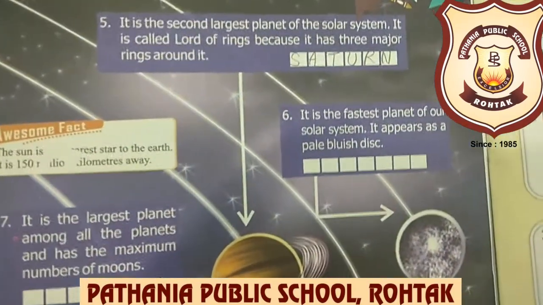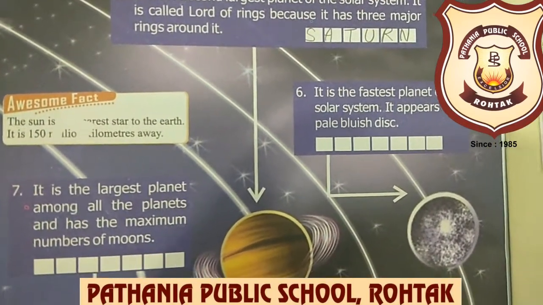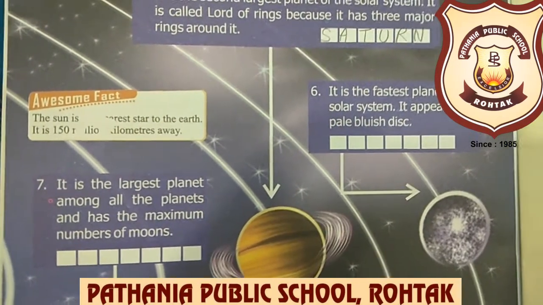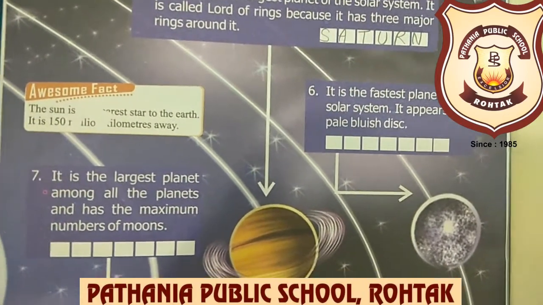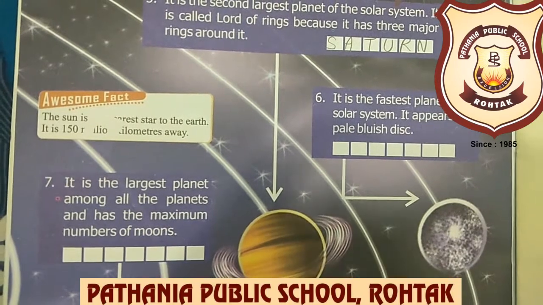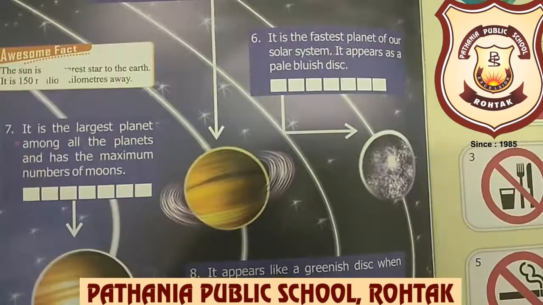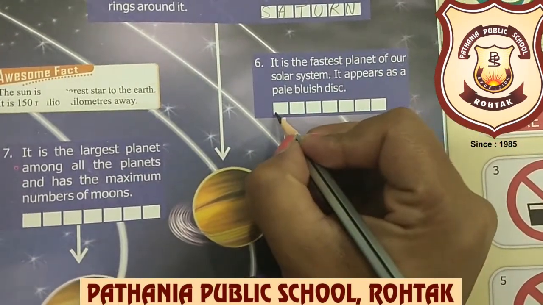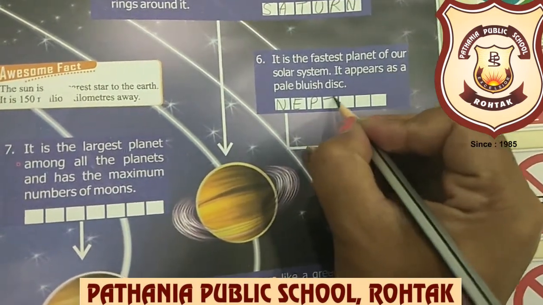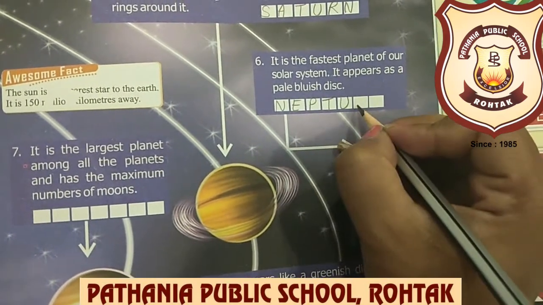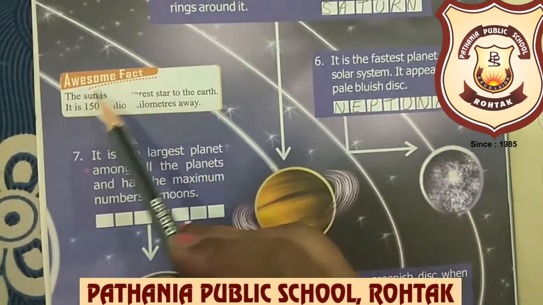Saturn. Now beta, sixth clue: it is the fastest planet of our solar system. It appears as a pale bluish disk. It is the fastest planet of our solar system and it looks like a pale bluish disk. Which planet is this? Yes, this is Neptune. So here we will write Neptune, and the spelling of Neptune is N-E-P-T-U-N-E, Neptune.